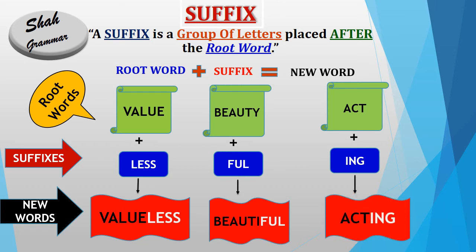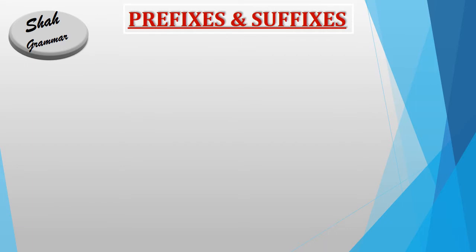So guys, you saw that new words are created with the help of a suffix and have different meanings as compared to root words. So suffix is clear now. Prefixes.